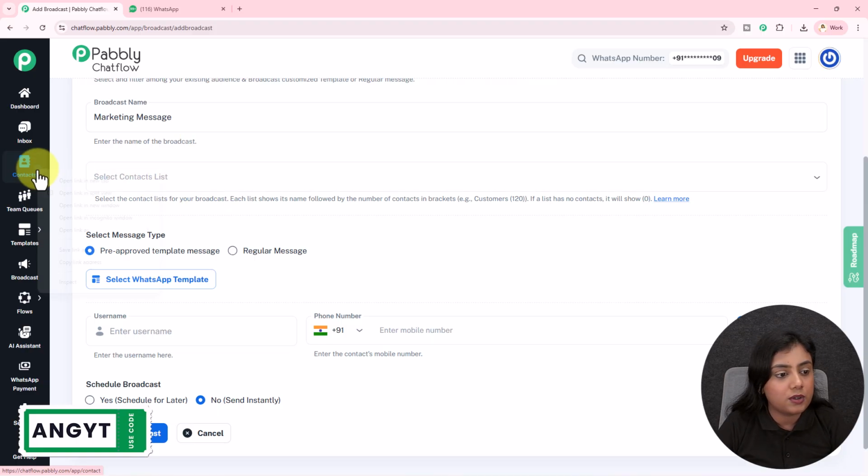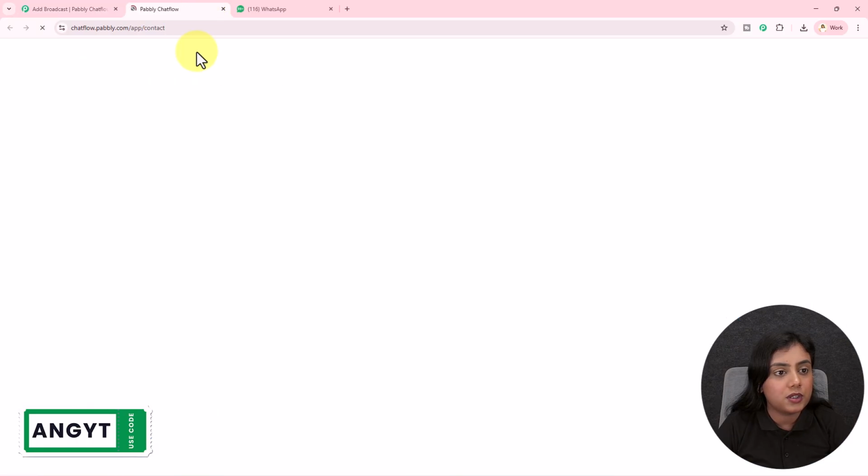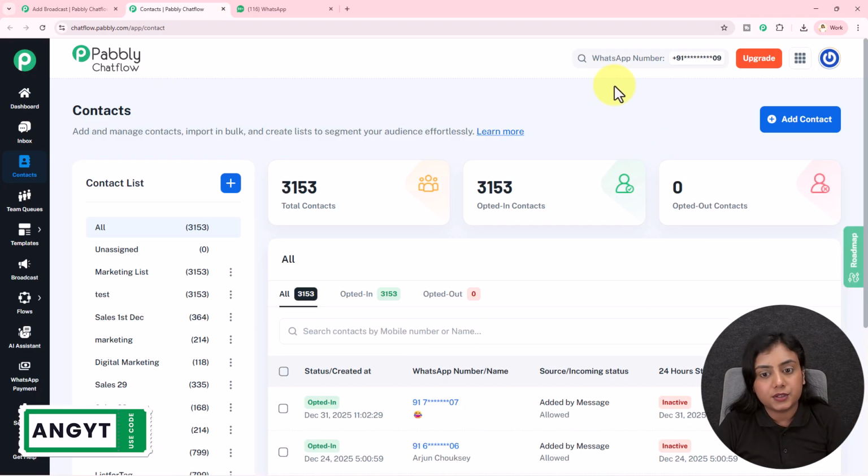If I open the contact section of my Pabbly Chatflow account in a new tab, over here you will see all the contacts. Now if you want to categorize your different contacts, let's suppose by gender, male and female, I have created two lists, one of male, one of female.